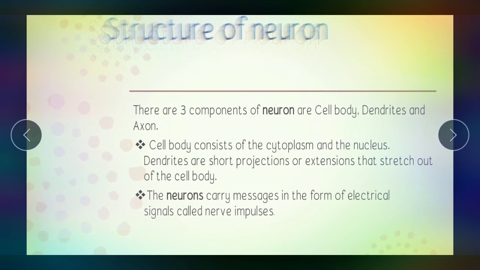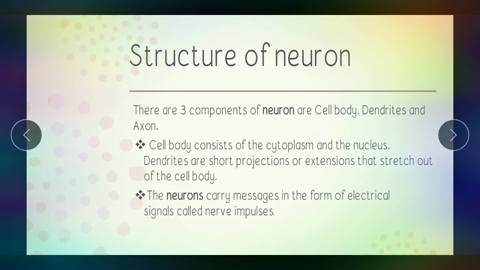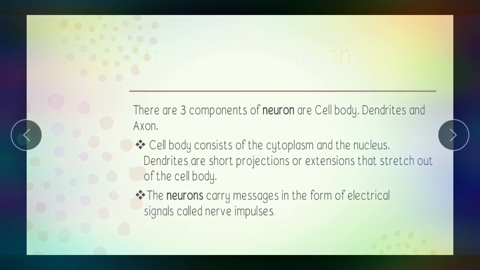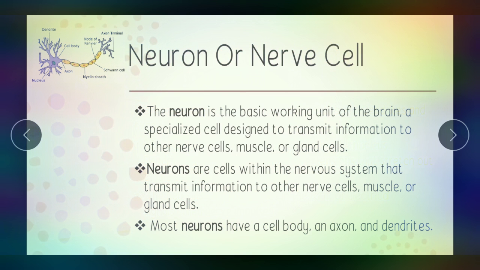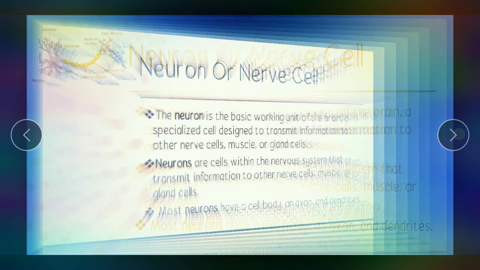Now we are going to study the structure of a neuron. There are three components of neurons: the cell body, the dendrites, and the axon. Okay, as you saw in the last photo, there is a cell body, the dendrites, and the axon. This is the axon.